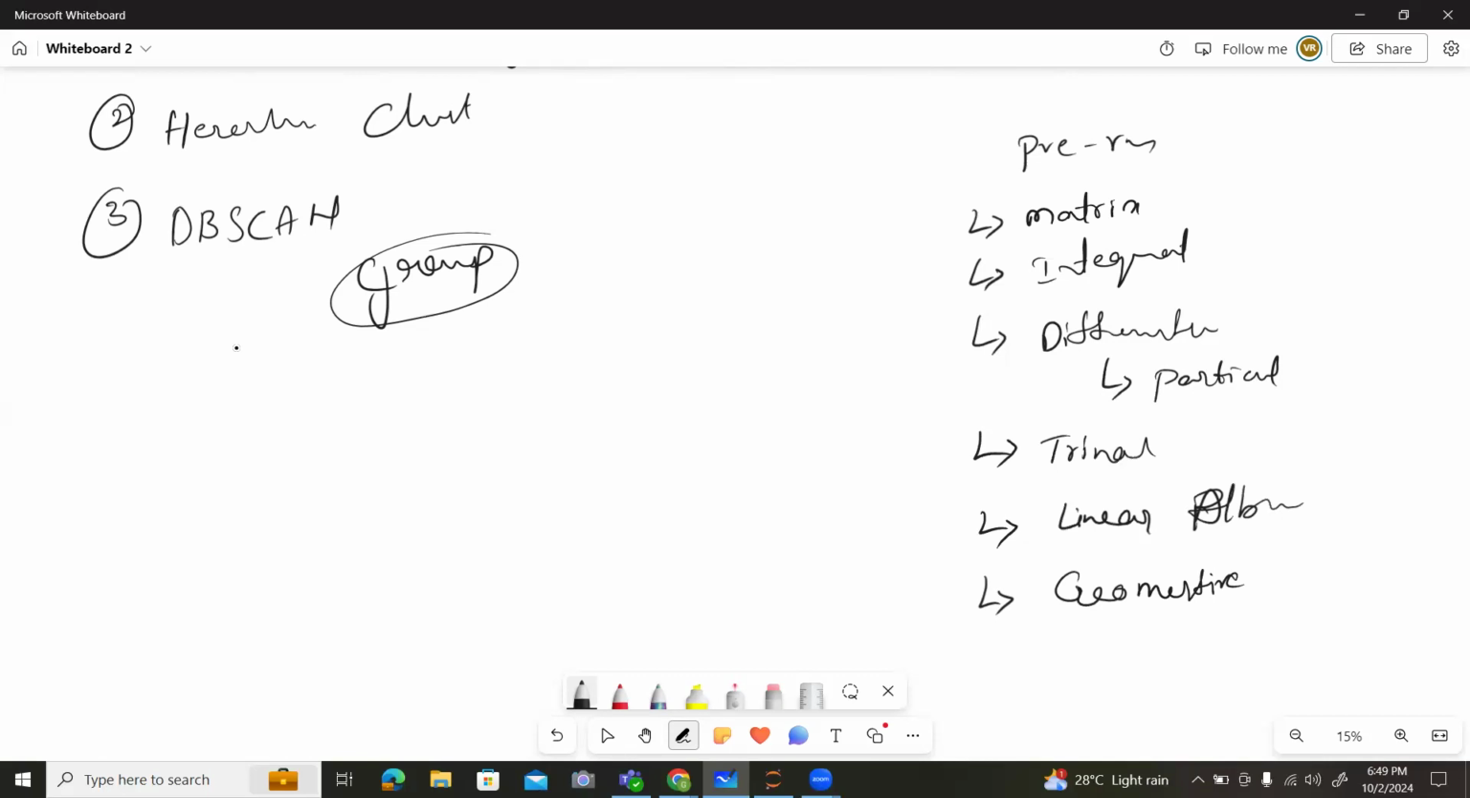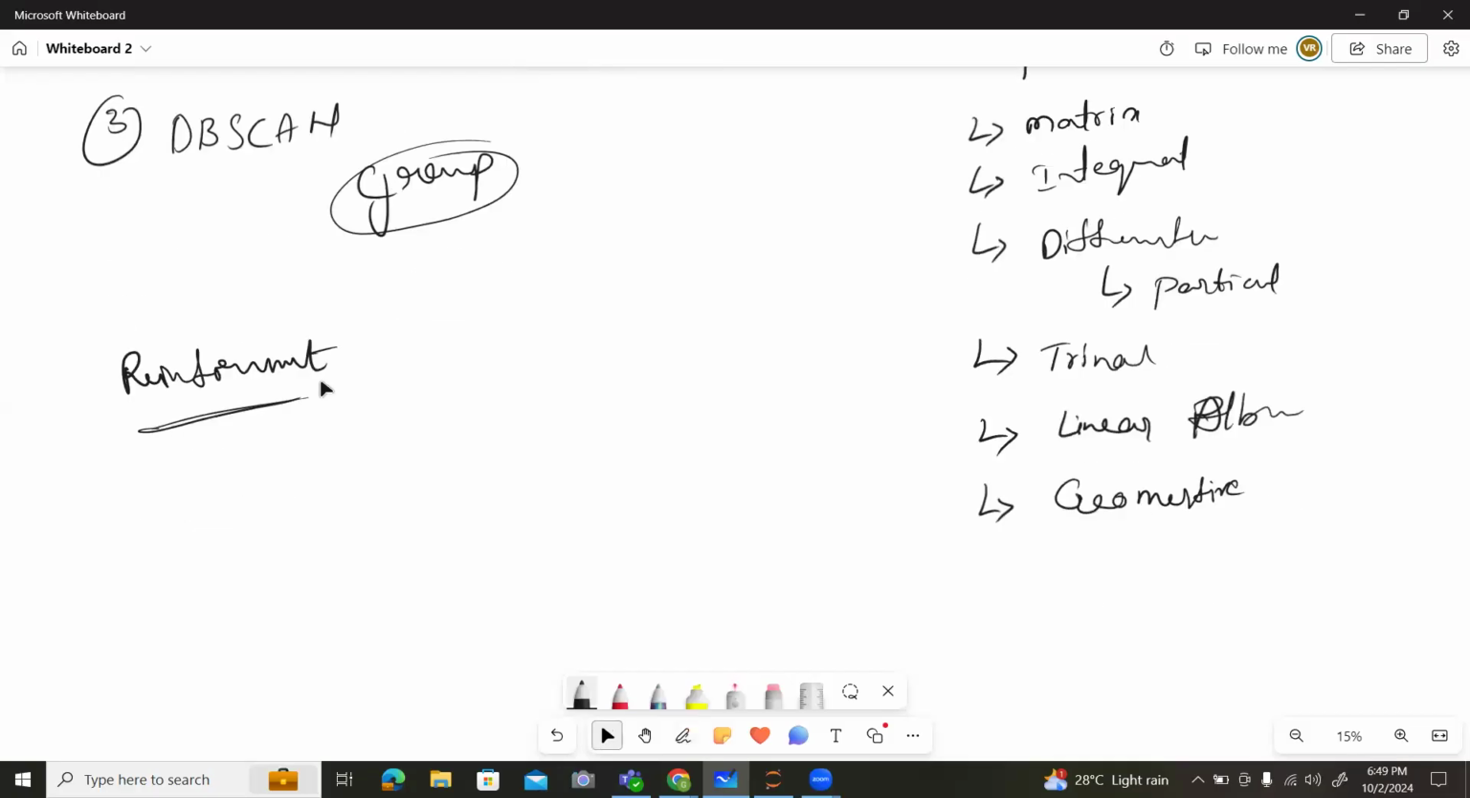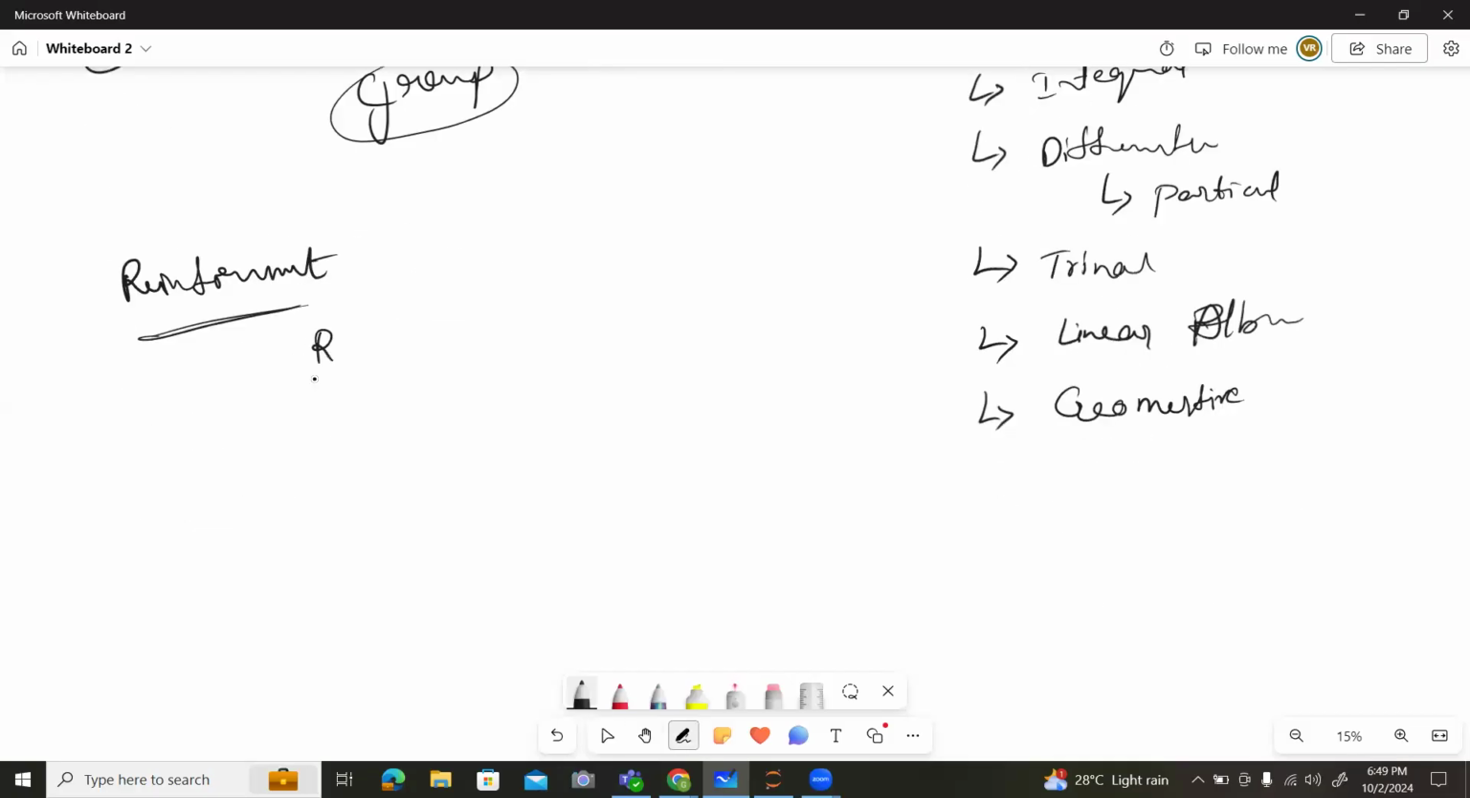And we have one more type, reinforcement learning. Reinforcement learning is used with robots. How? We need to train the robots with some data. If the robot has done a particular task, for example the task is to bring water.